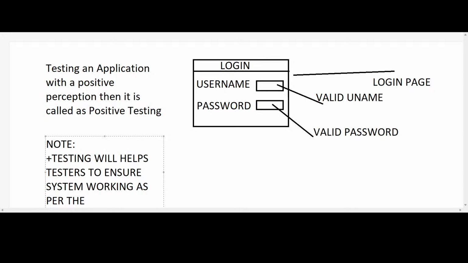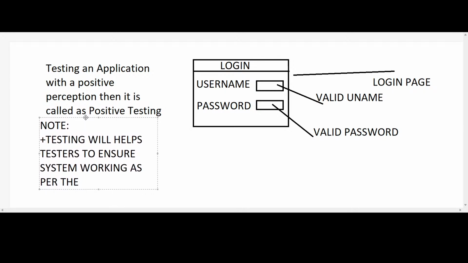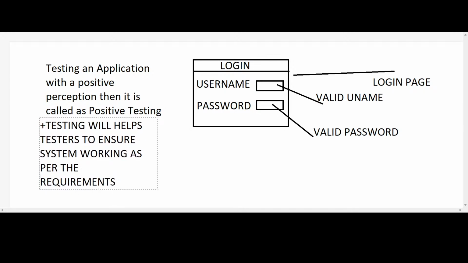If we test that application or that particular page in a positive way, then we don't get any defects. This ensures that the system is working as expected, as per the requirements. Then that is called positive testing.